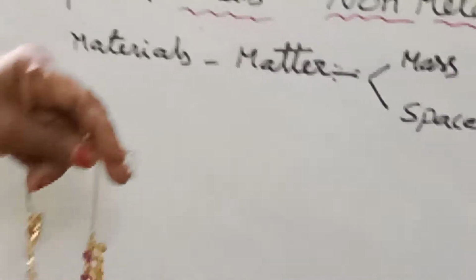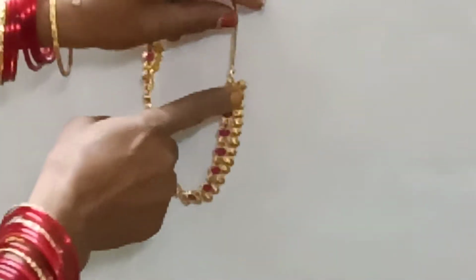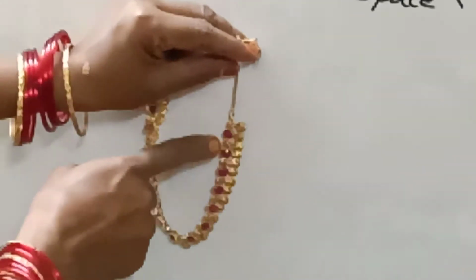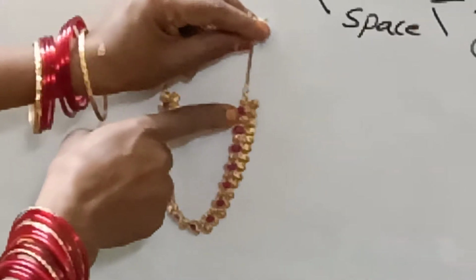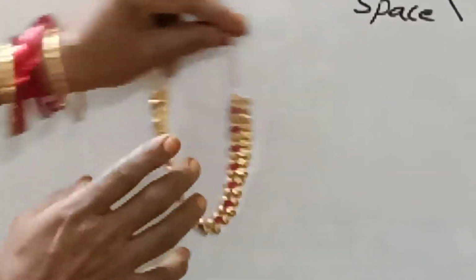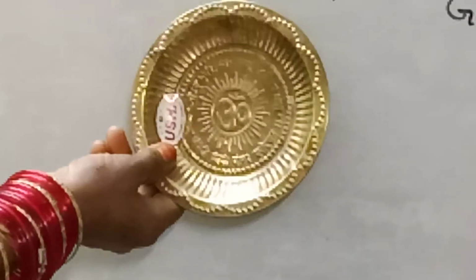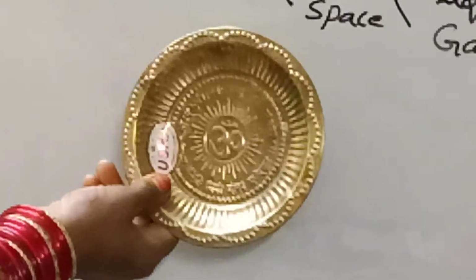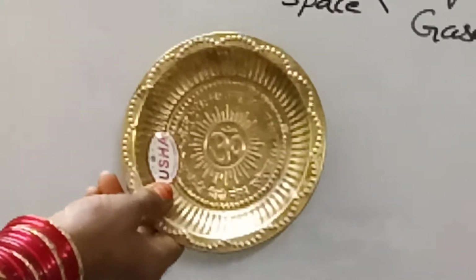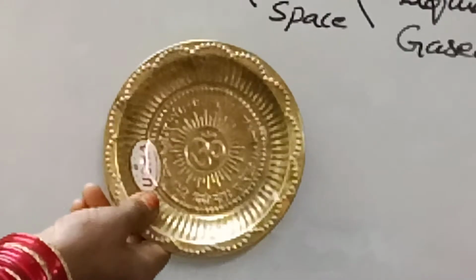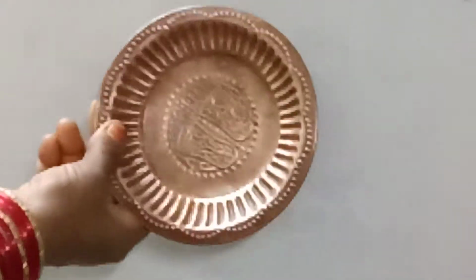This jewelry here, if you see, this is gold, it is a metal. We are familiar with this metal. Next here, these red colored stones come under non-metal. Here if you observe, these are all non-metals only. Plastic, non-metal. But this is brass, which comes under alloy. Two or three metals along with a non-metal like carbon come under alloy. Next, this is copper. This plate is copper metal.